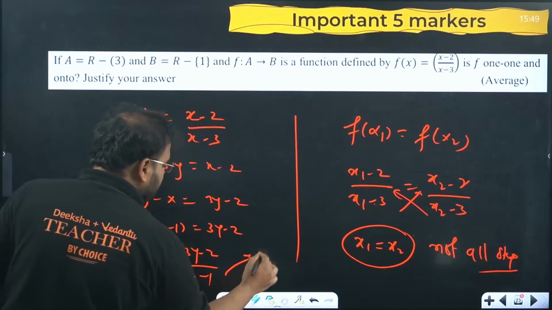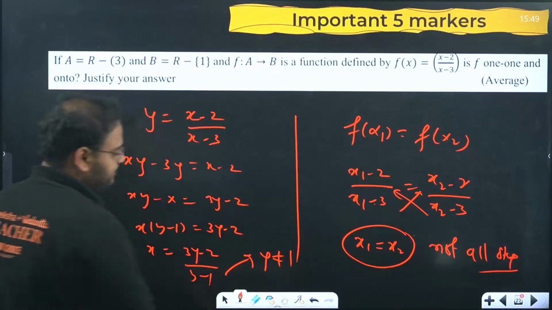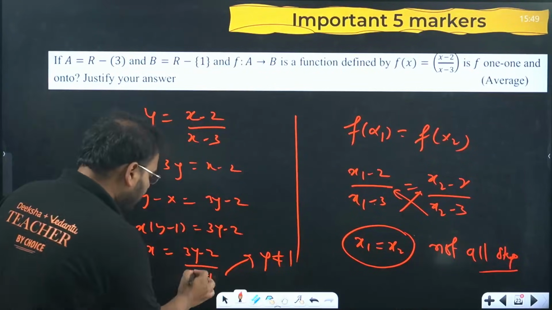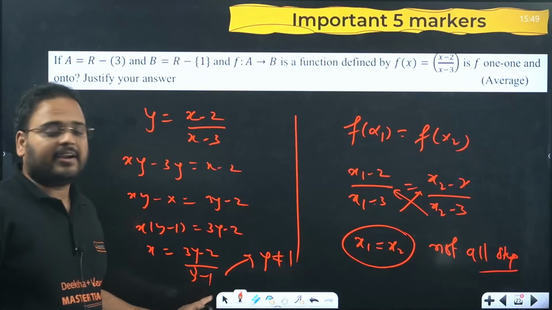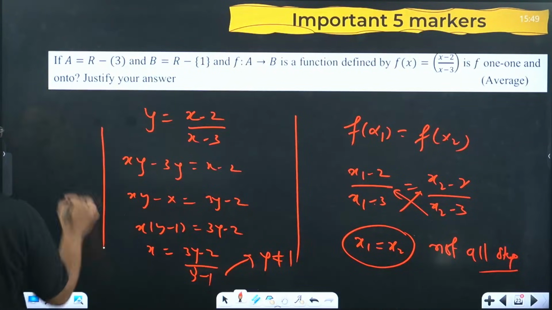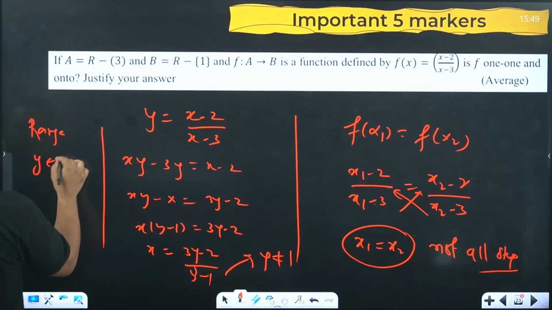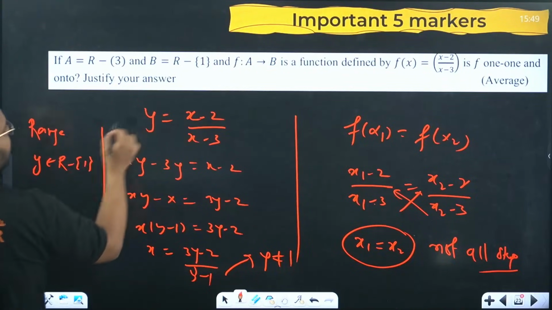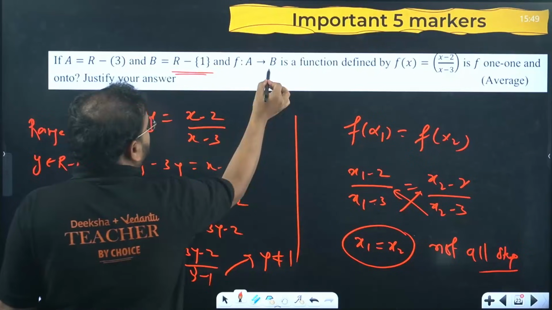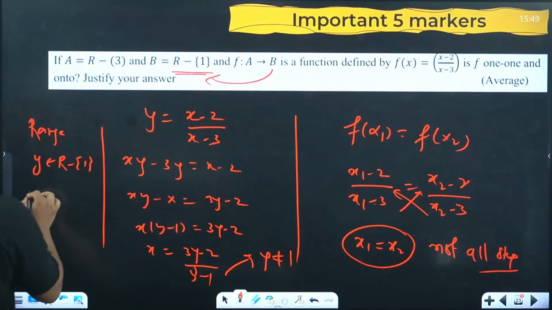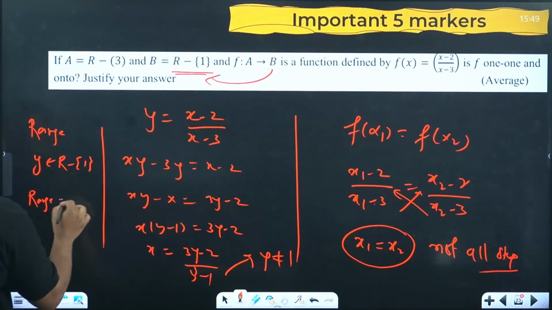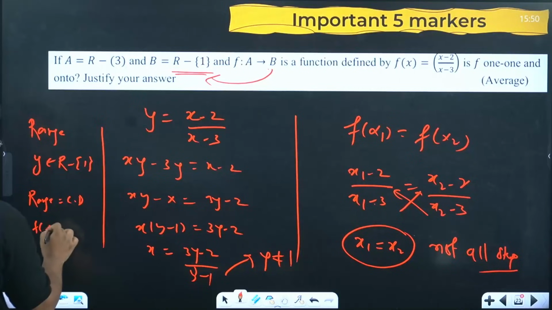What is the constraint over here? You can see y cannot be equal to 1, because if you take y equal to 1, this becomes undefined, right? So y cannot be equal to 1. It means your range is coming as y belongs to all real numbers except 1. Check here carefully. That is same as the codomain. B is the codomain. Your range is equal to codomain. Therefore, f(x) is onto.